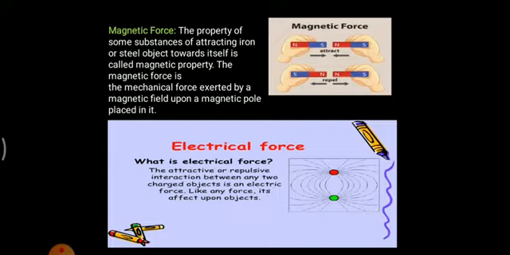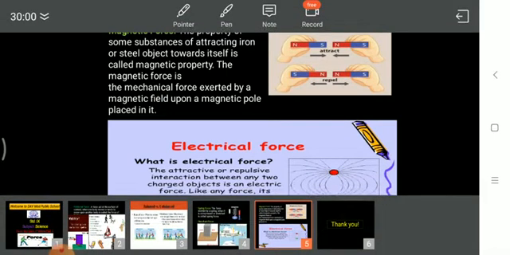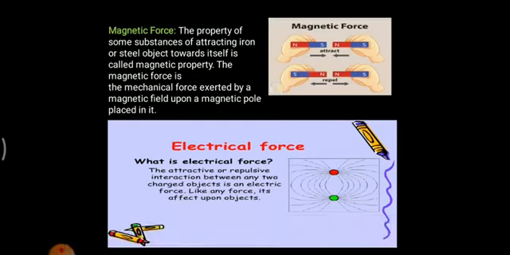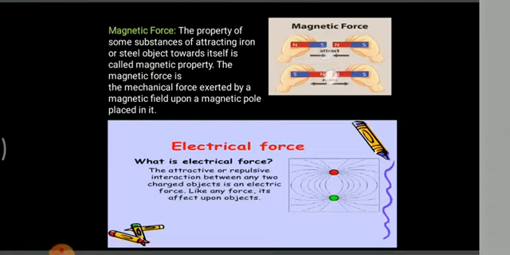Or more precisely, you can say the magnetic force is the mechanical force exerted by the magnetic field upon the magnetic pole placed in it. The mechanical force, as I told, is the force where both potential energy and kinetic energy are there. Here kinetic energy, the motion, can be felt, and the potential energy is stored in the magnet. Because of both, a force can be experienced at the pole, and that is the force created over here.